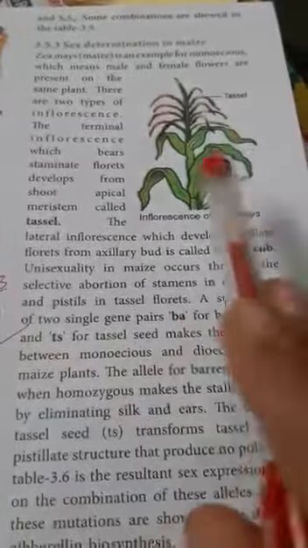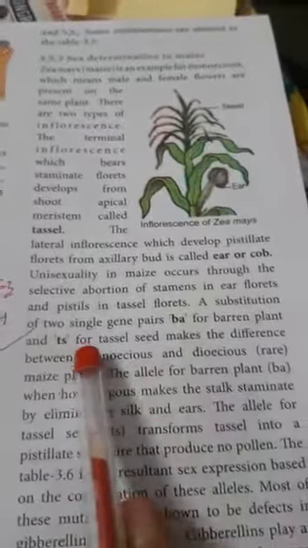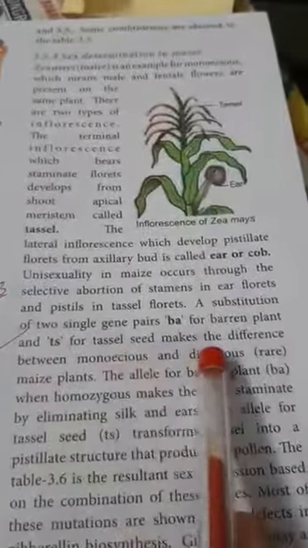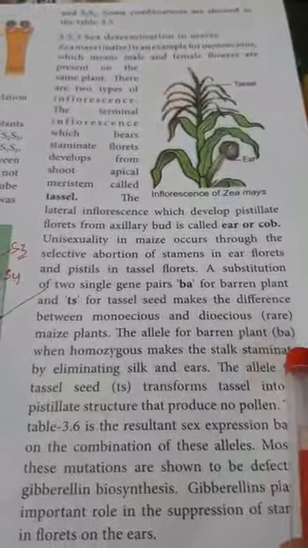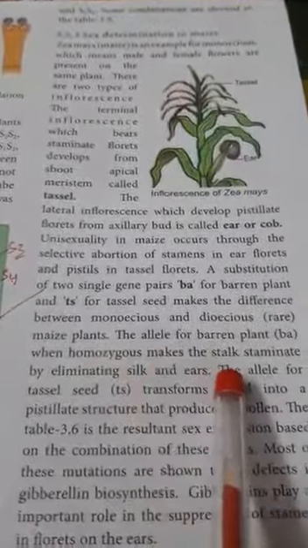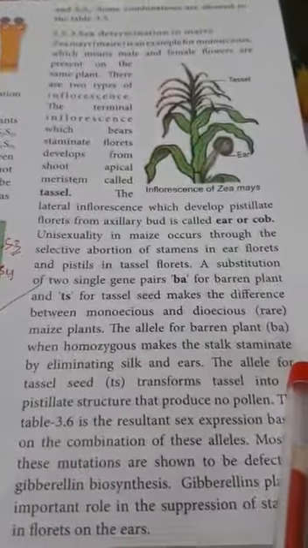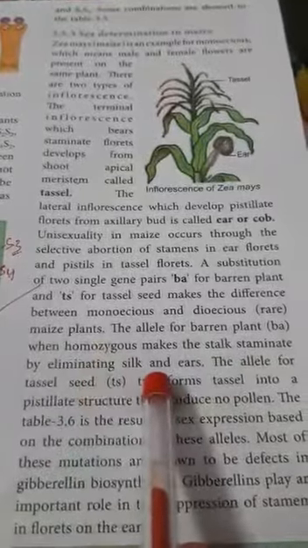Barren plant refers to the ear or cob, and TS to tassel seed. These make the difference between monoecious and dioecious maize plants. The allele for the barren plant, BA, when homozygous, makes the stalk staminate by eliminating the silk or ears.